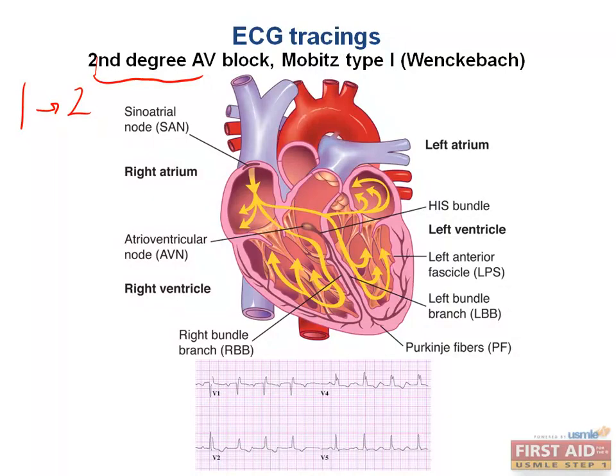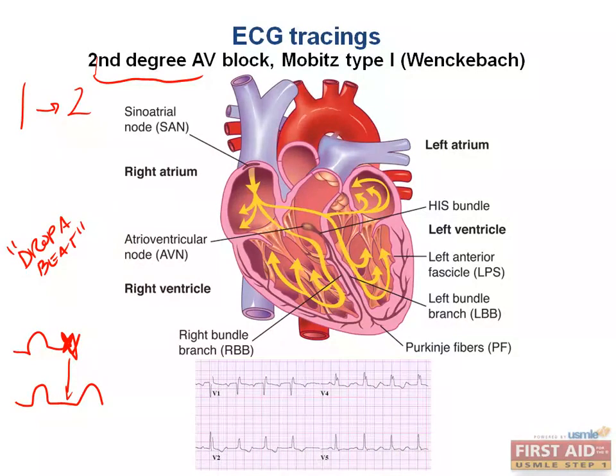The term dropping a beat doesn't mean that you're rapping or anything. It indicates that you do not have a QRS complex after a P wave. There is no QRS. You will just have a P wave, and then you'll have another P wave because you dropped that QRS beat or complex. So you do not have a QRS complex to accompany the atrial depolarization that is represented by your P wave.